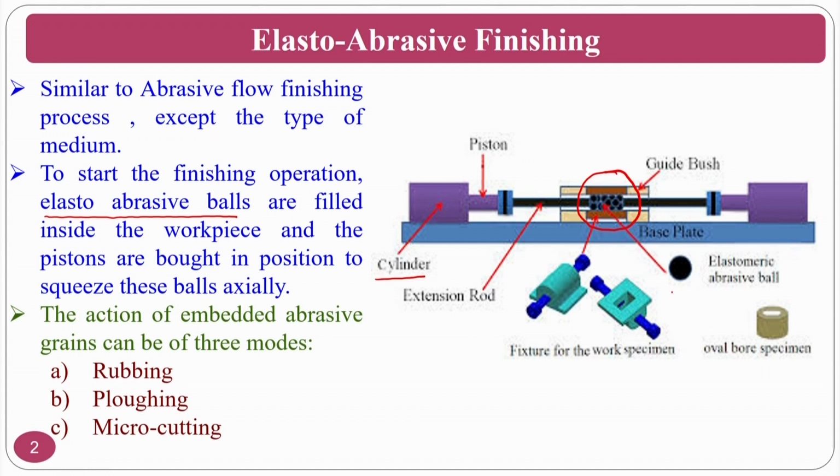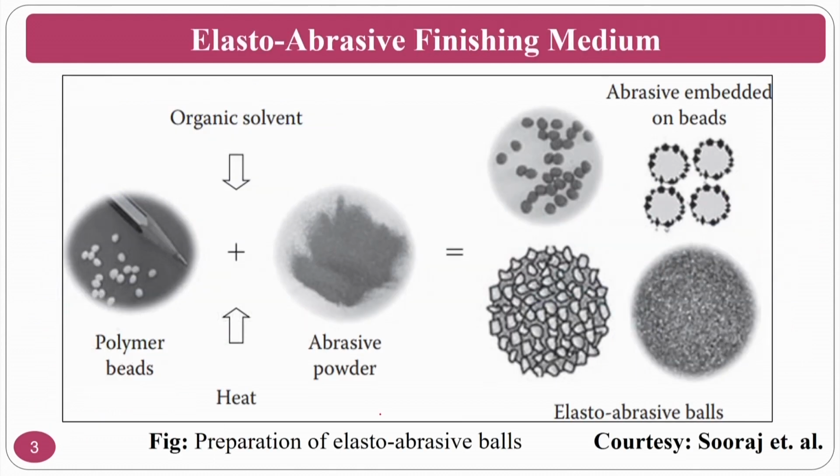This is the only speciality about this process, where you will have elastic abrasive balls; you will see how they are prepared in the next slide. These balls are very tiny polymer balls, and on top of them you coat the abrasive particles. Here also the basic finishing mechanisms are rubbing, ploughing and micro cutting. You can see the difference from abrasive flow machining.